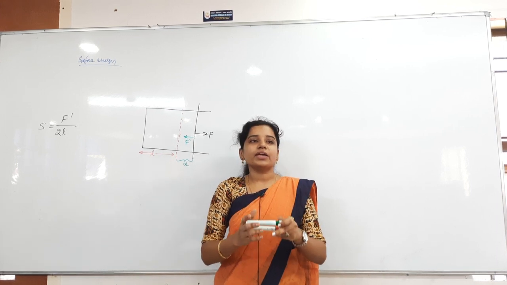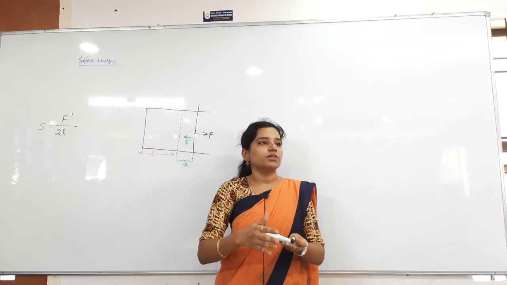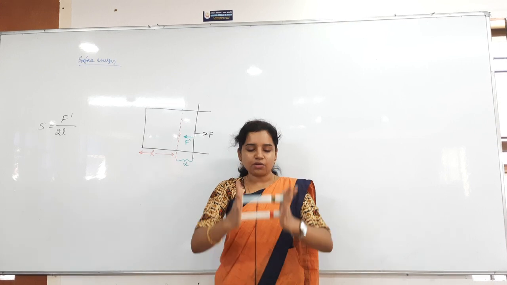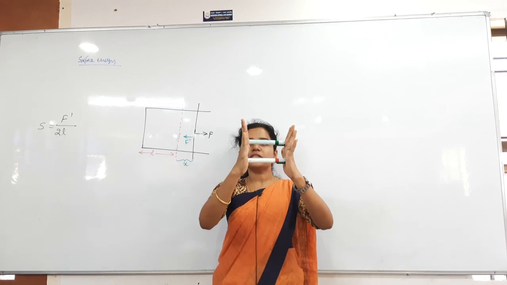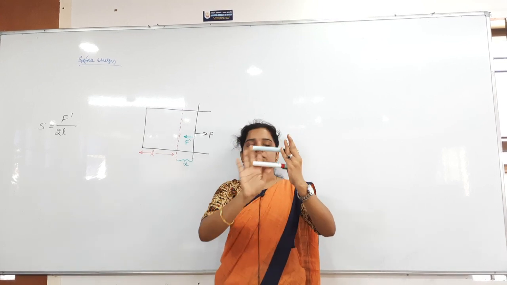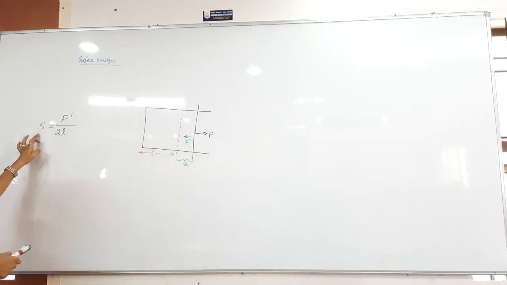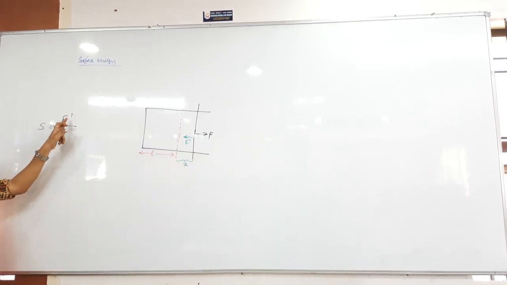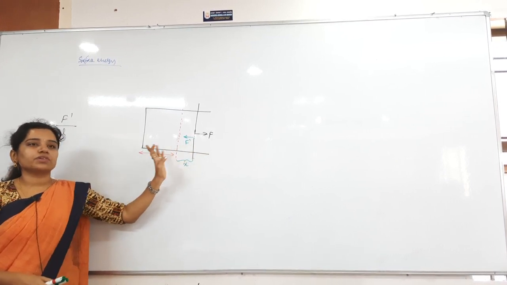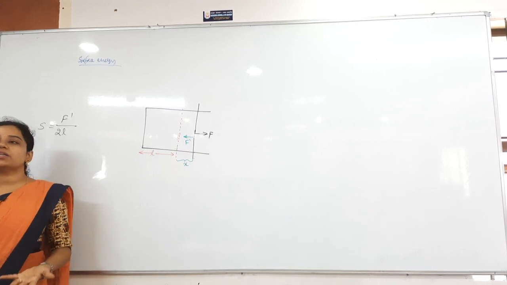So in the same way here, what am I doing? I am not taking it on the water. A film you cannot take on the water. Whenever you go onto the water, then what happens? It will get busted, right? And now I am taking the film like this. Now for this film, in how many sides is air touching? One is for this surface, another is for this surface. Clear, you understand, right? So here S is equal to surface tension, S is equal to restoring force divided by 2L. Here applied force is F and restoring force is F dash. However, applied force is equal to restoring force but in opposite direction.